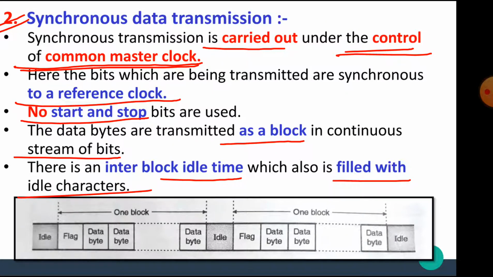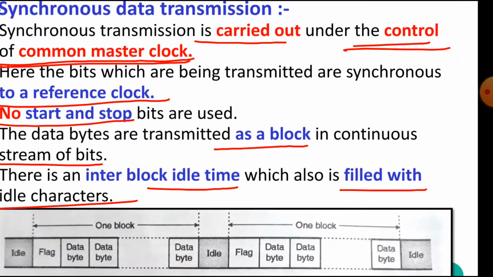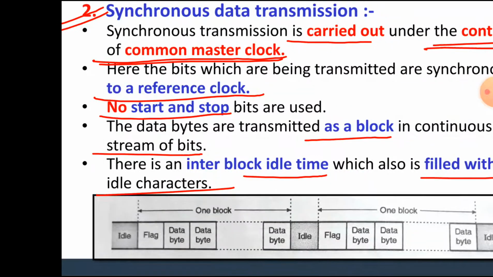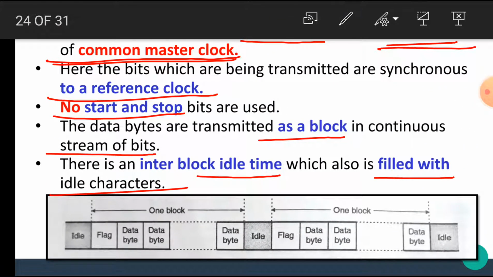It is slightly different than asynchronous data transmission. In asynchronous data transmission, start and stop bits are used and a time delay is present.